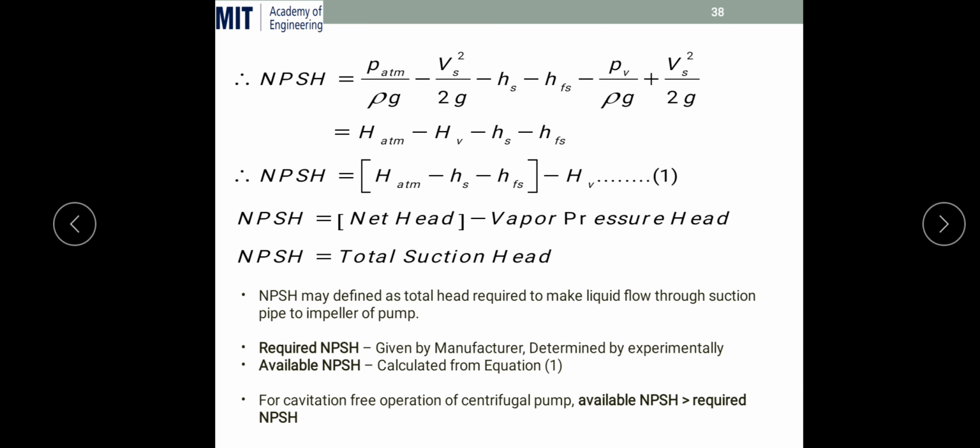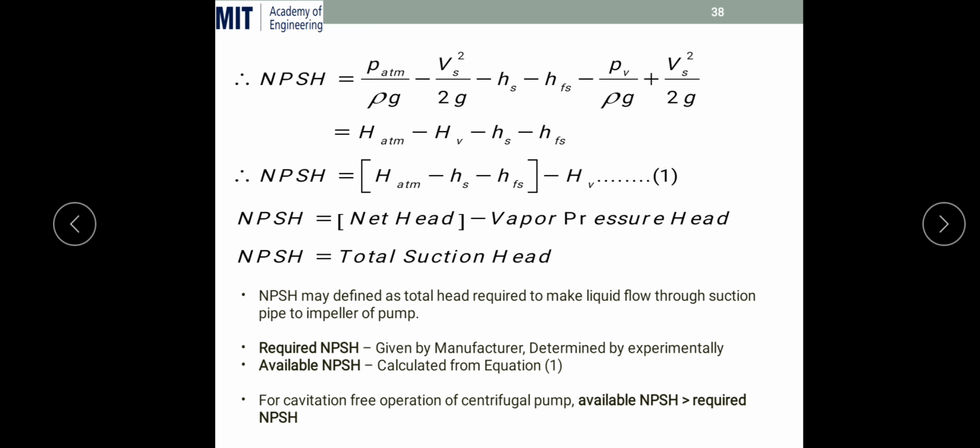So how do we decide whether cavitation occurs or not, or how do we guess it from this NPSH? The required NPSH is generally provided by the manufacturer, determined experimentally in the lab at the time of manufacturing the pump. Suppose I have to install that pump at some place. At that place I have to calculate the NPSH from equation number 1. I know the vapor pressure head, I know the friction losses, and I know the atmospheric pressure head, but the suction height I have to calculate. After calculating the suction height and all these parameters, I will get the NPSH. Then I will compare this available NPSH at actual conditions with the required NPSH.